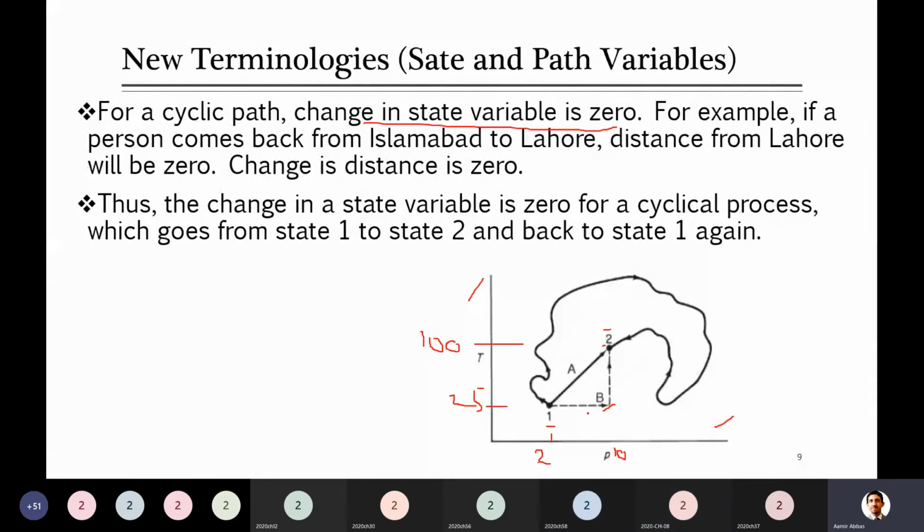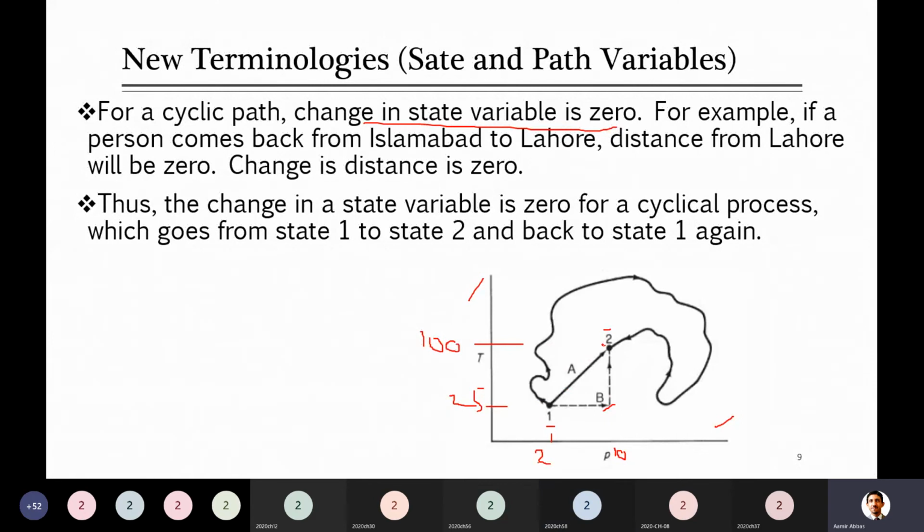Look, what I'm telling here is, I said there are 3 paths in this example, but I'm taking only 2 paths, A and B. I have mentioned the temperature and pressure values, random numbers. You can see that initially this is point 1, where the temperature is 25 degrees C and the pressure is 2 bar. Clear? Yes, sir. In the second state, what is the temperature and pressure? Can you tell me? Sir, 10 and 100. Yes, 10 and 100.